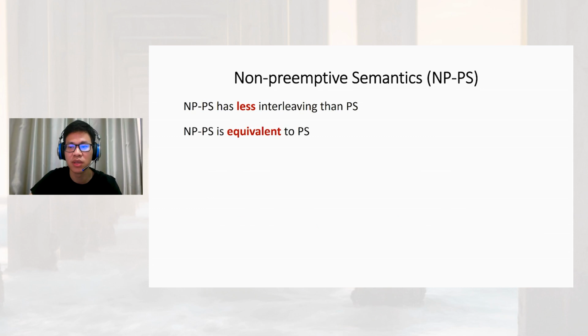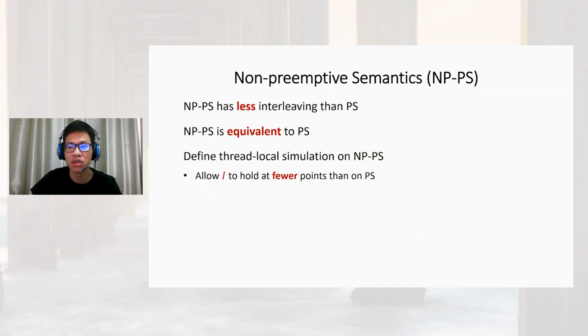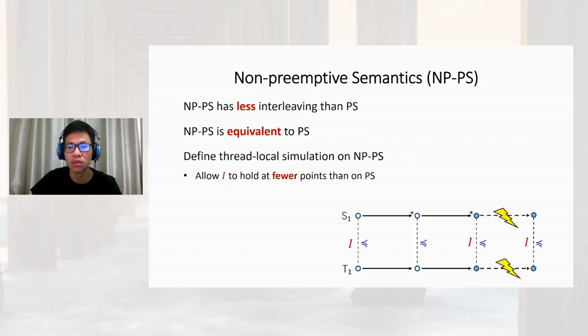The non-preemptive semantics in our work is equivalent to the preemptive semantics. Defining the thread local simulation on the non-preemptive semantics allows the invariant I to hold at fewer points than on the preemptive semantics. In our thread local simulation, if a program point is not a switch point, I does not need to hold, since there is no interference of other threads.